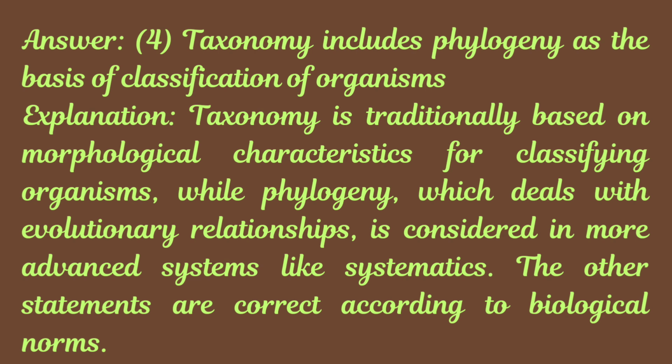Answer: 4. Explanation: taxonomy is traditionally based on morphological characteristics for classifying organisms, while phylogeny, which deals with evolutionary relationships, is considered in more advanced systems like systematics. The other statements are correct according to biological norms.